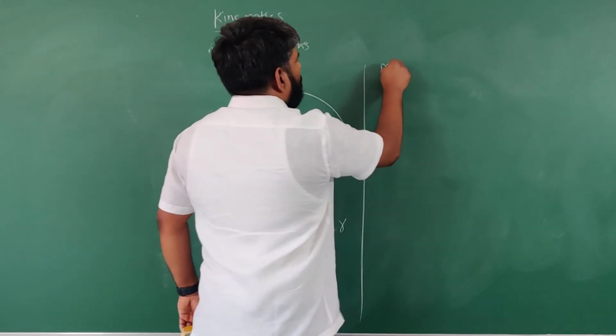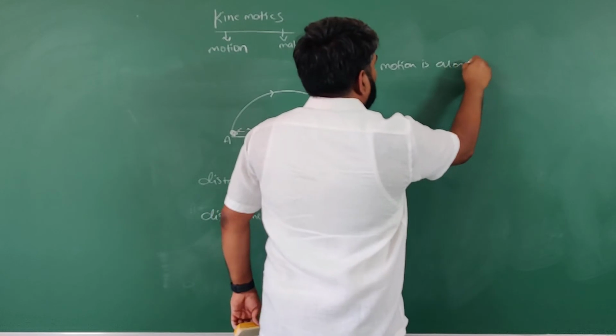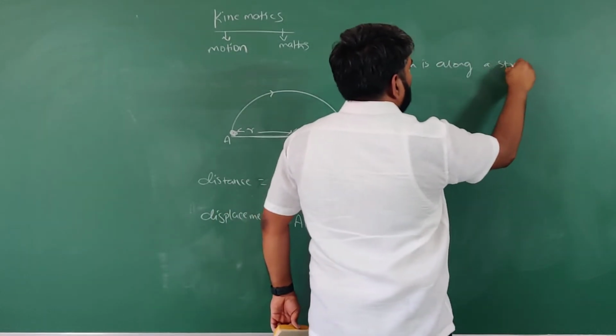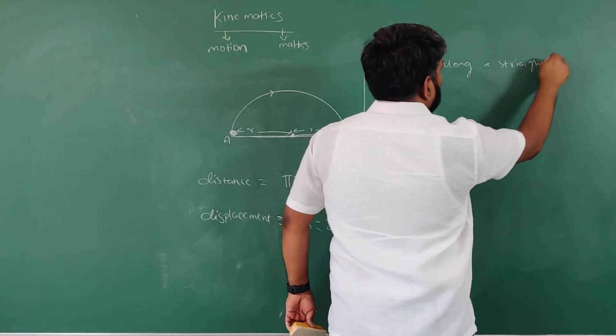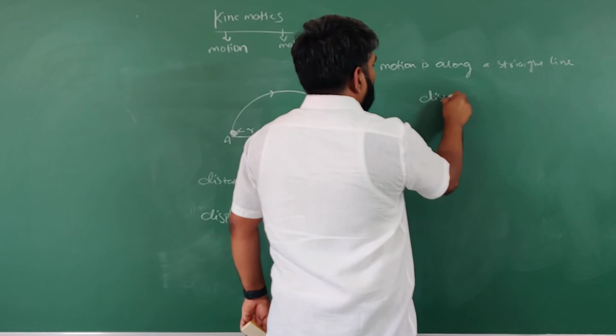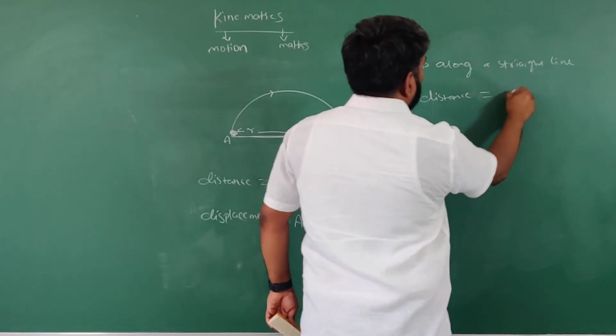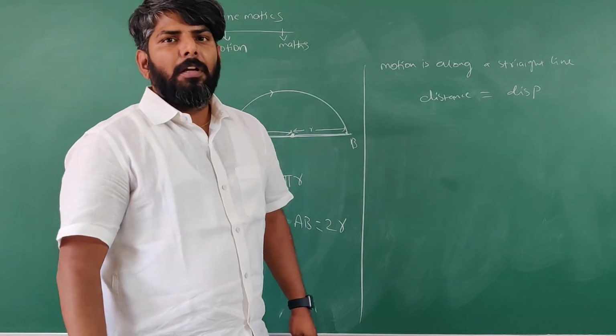When the motion is along a straight line, distance is equal to displacement. Distance is always equal to displacement.